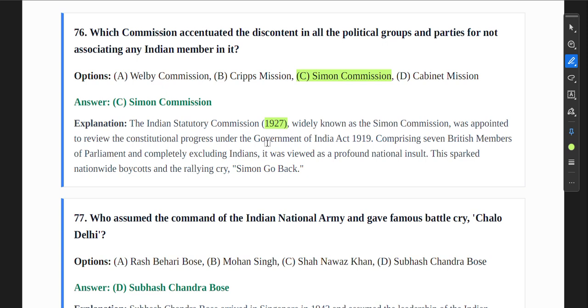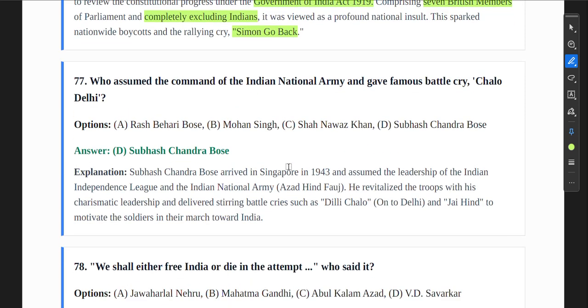Okay, so it came under the Government of India Act 1919, comprising seven British members of Parliament, completely excluding Indians. It was viewed as a profound national insult. This sparked nationwide boycotts and rallying cries of Simon Go Back. Okay, now let me come to the next question. Who assumed the command of the Indian National Army and gave the famous battle cry "Chalo Delhi"? So Delhi Chalo, it was said by whom?